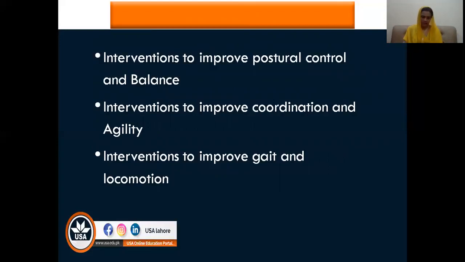So there are many other interventions. Mainly, there are interventions to improve your posture control and balance. There are interventions to improve your coordination and agility, and there are interventions to improve gait and locomotion. But these are very extensive interventions, and we'll be discussing these along with certain pathologies in the upcoming lectures. But there is a long list of impairments. We have discussed the most important ones, but the list can be more than that.